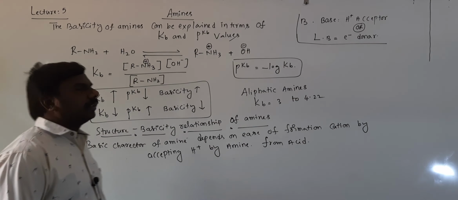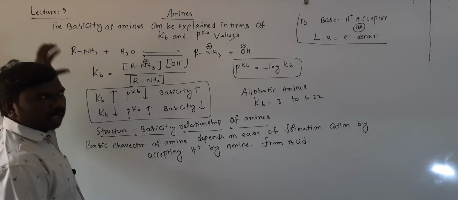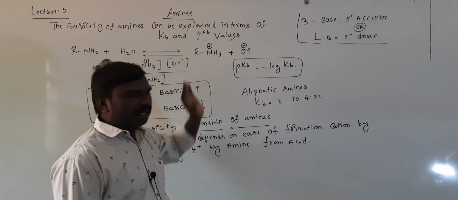Okay students, the amine accepts a proton and then forms a cation here, right?